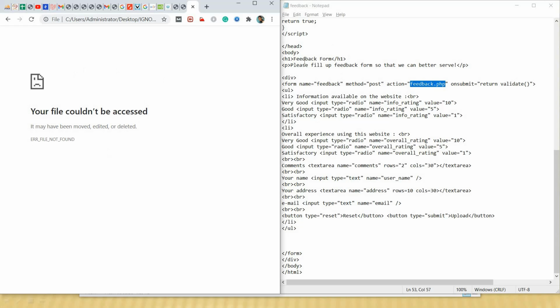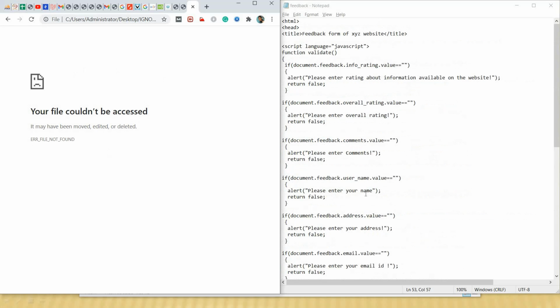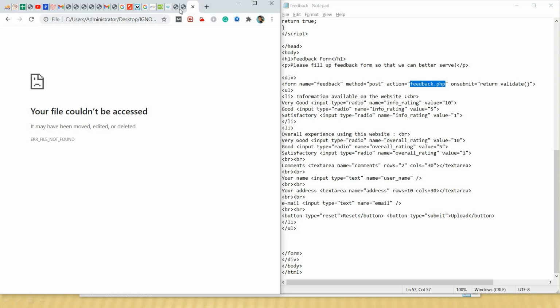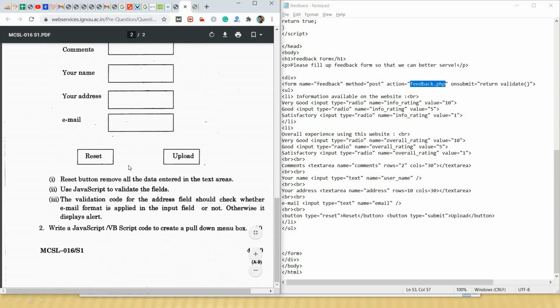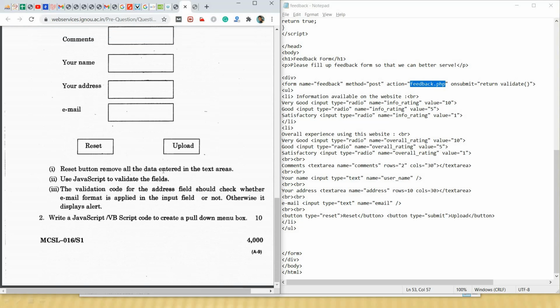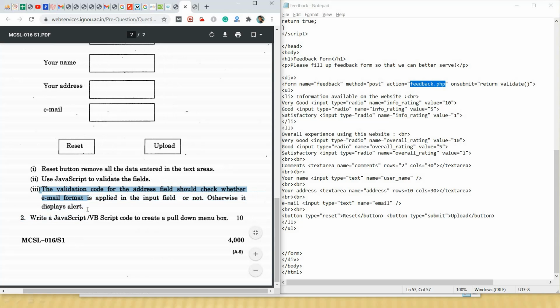Because we have to design only the front end part here. So congratulations guys, we have implemented our examination's first question. That is, we have included one reset button, we have included a JavaScript to validate the fields. Third one is the validation code for the address field should check whether email format is applied in the input field or not. Otherwise, it displays an alert.